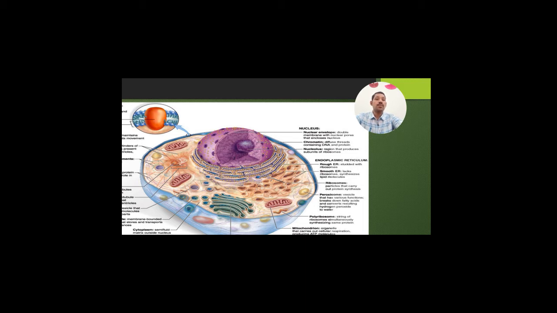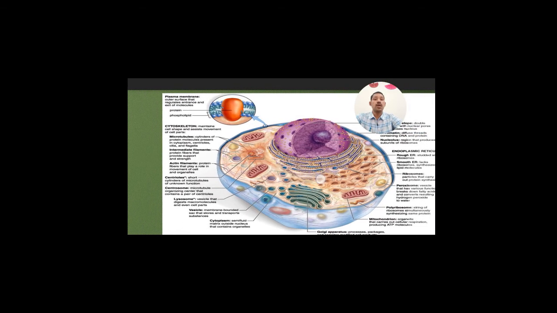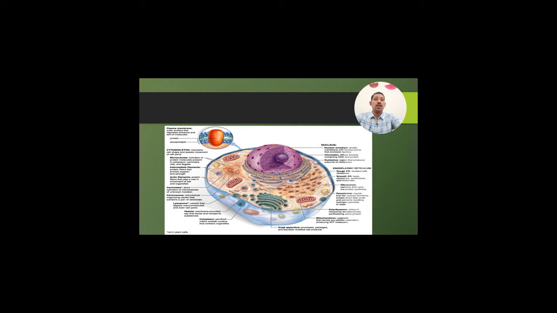It is of two types, rough and smooth. Rough endoplasmic reticulum is where the ribosomes are attached, therefore it is known as rough endoplasmic reticulum. Mitochondria, it is the powerhouse of the cell, and many more organelles. In the further slides, we will discuss these organelles one by one.